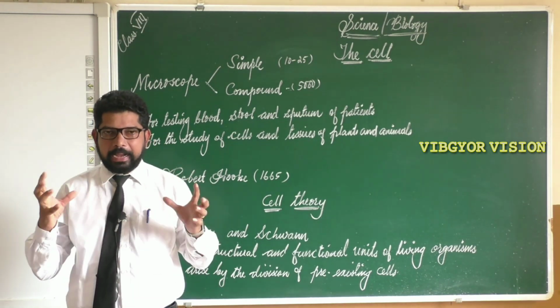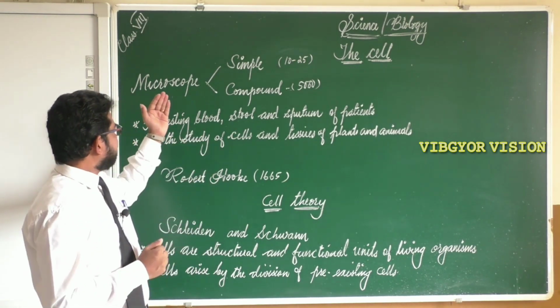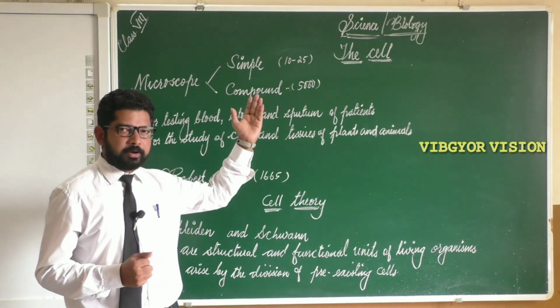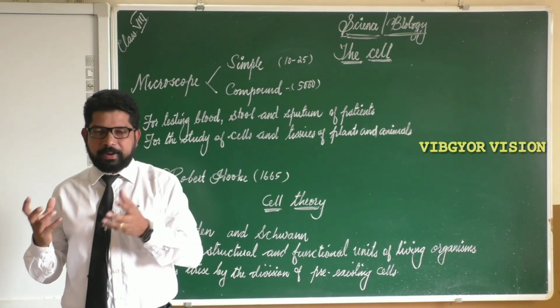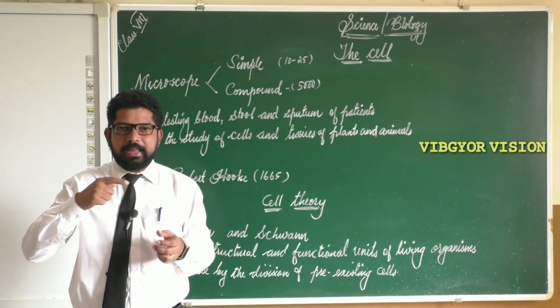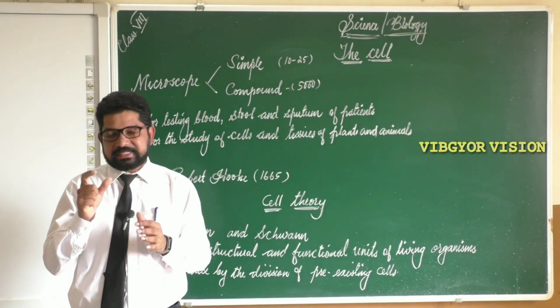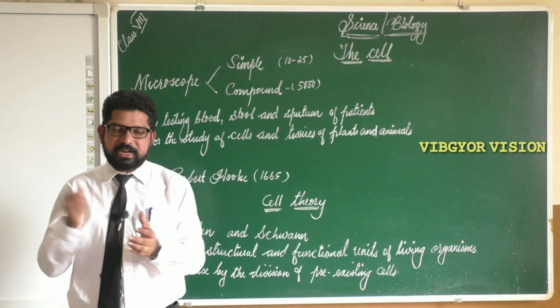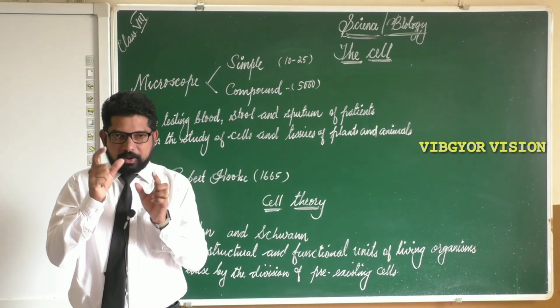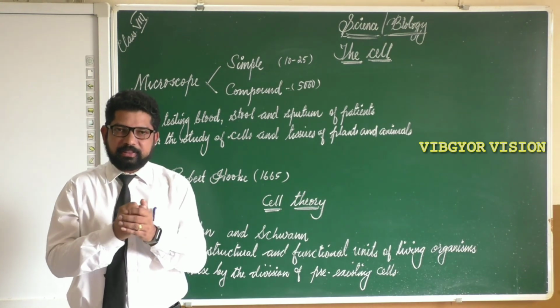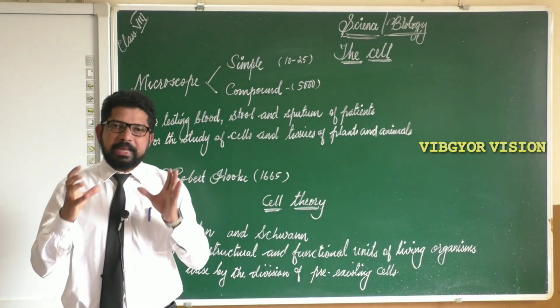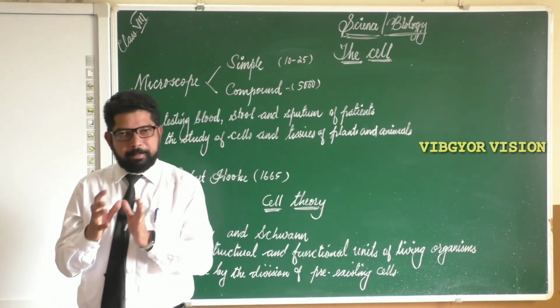Means they appear bigger. So you have seen this simple microscope. What is a simple microscope? It will be there when you purchase a geometry box. There will be a lens, a convex lens. About these lenses we will study in our higher classes. That convex lens is nothing but what is known as a simple microscope.